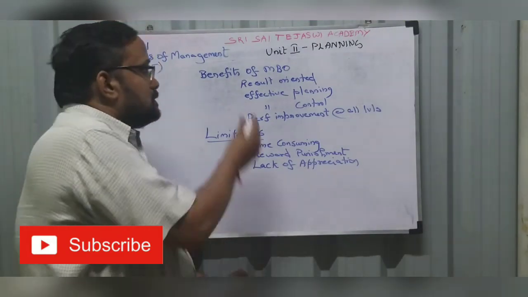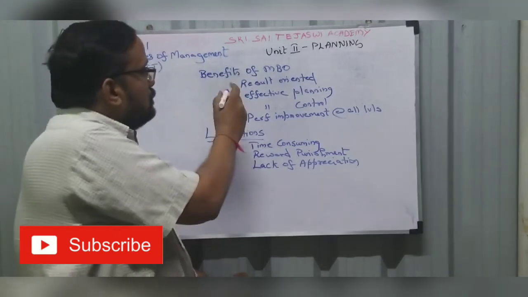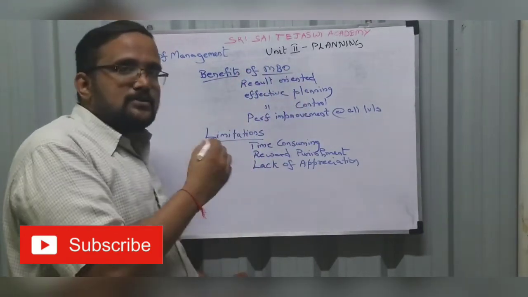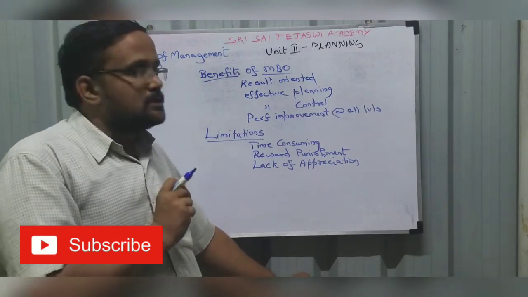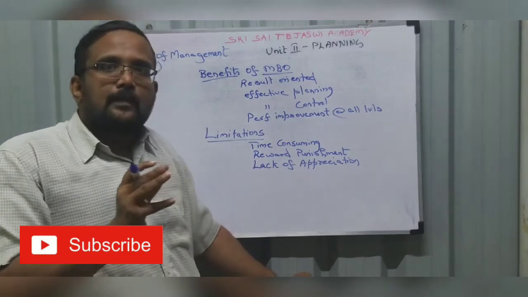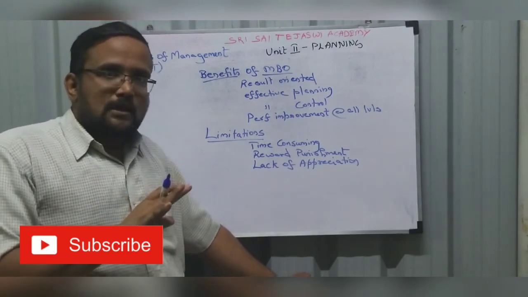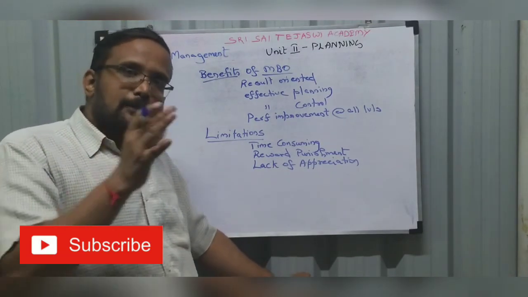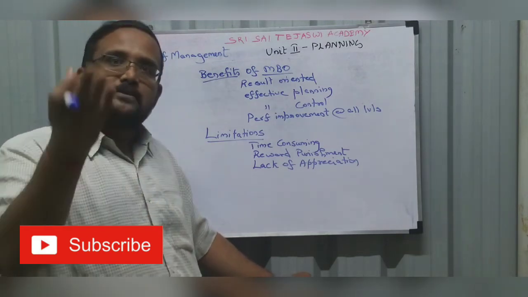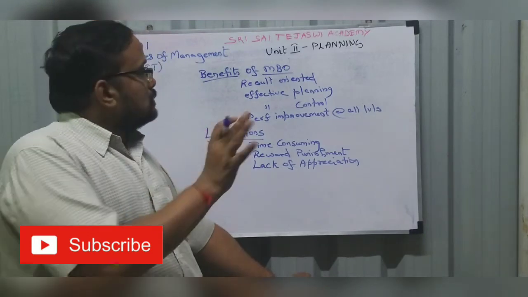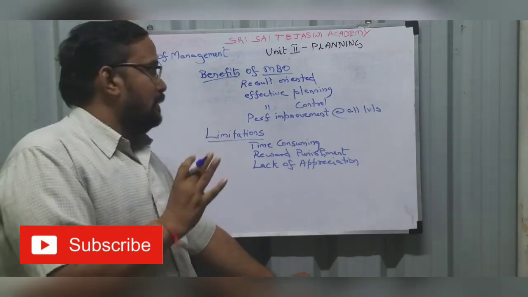Now we will see the benefits and limitations. We have seen the MBO process. Hope you have understood. Let us go on to see the benefits of MBO. Suppose I implement management by objective, what is the benefit to the organization? Result oriented. As we have seen, employee objective has to match with the organization objective, so performance will improve: performance of the employee, the manager, the top level executive, and consequently the company. So the whole MBO is result oriented.